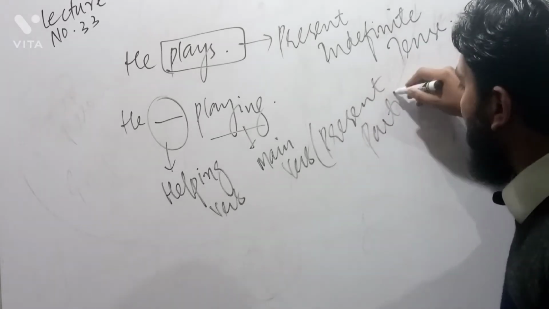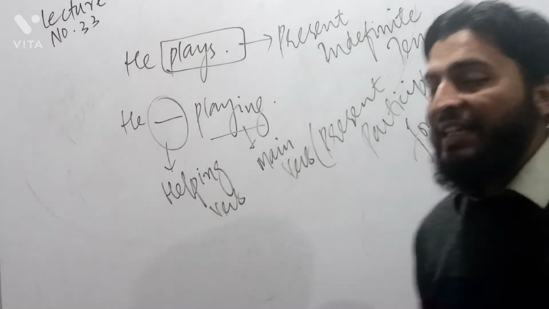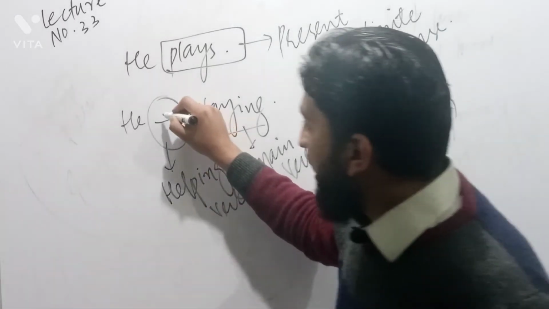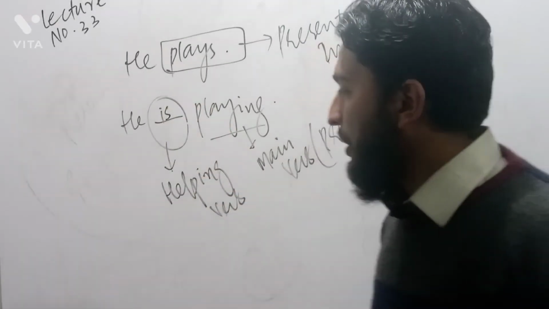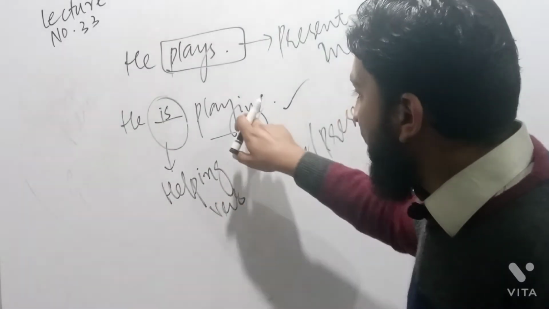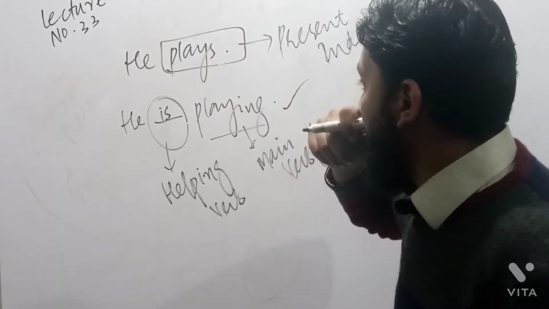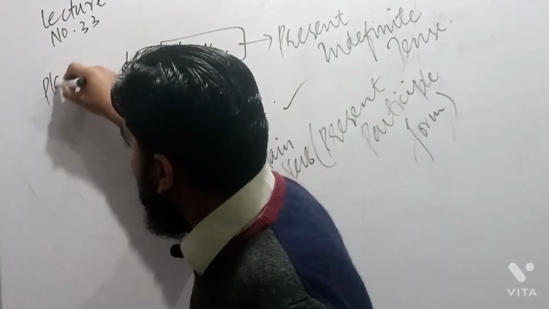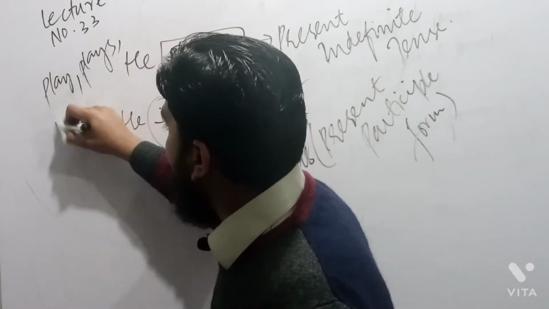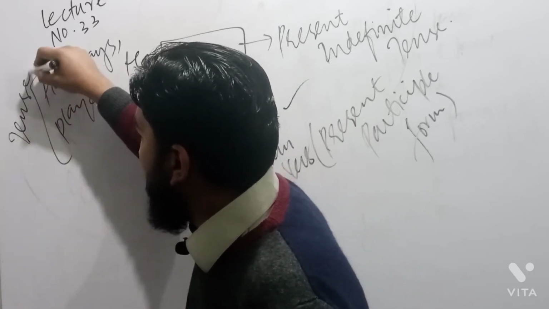So present participle form of verb cannot make a tense on its own. Therefore, we need a helping verb. What kind of helping verb should be used here? He is playing. Now the sentence is correct. It means that this verb cannot stand alone, while this verb can stand alone. Therefore, we say that play, plays, and played, these three are called tensed form because they can stand alone.